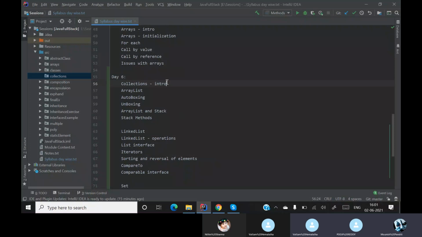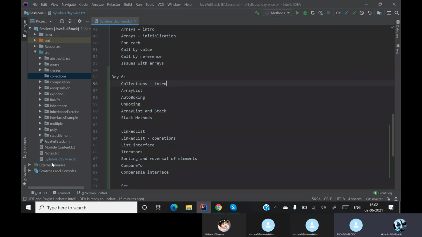Collection framework represents unified architecture for storing and manipulating a group of objects. No, I am asking about the definition, not the properties. What do you mean by collections? Set of objects.